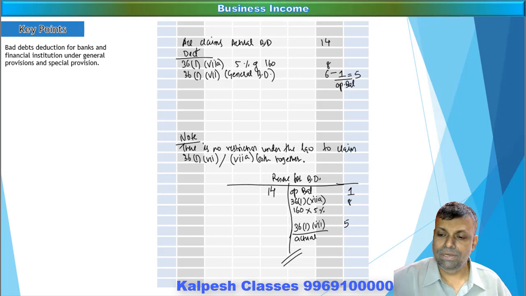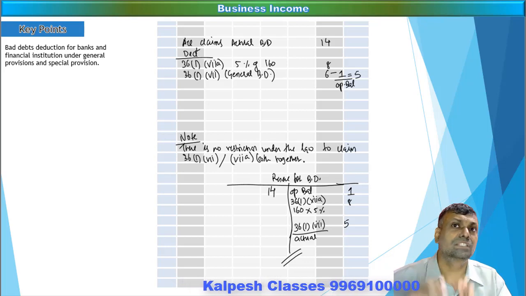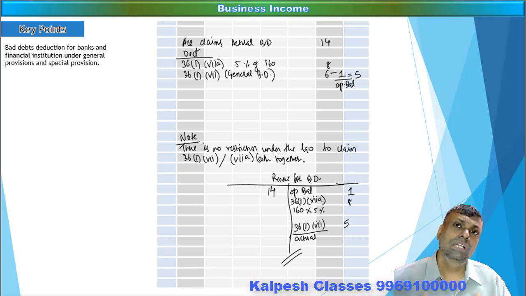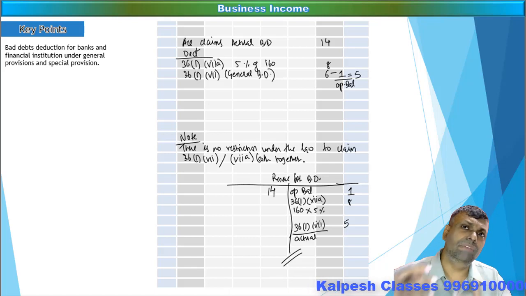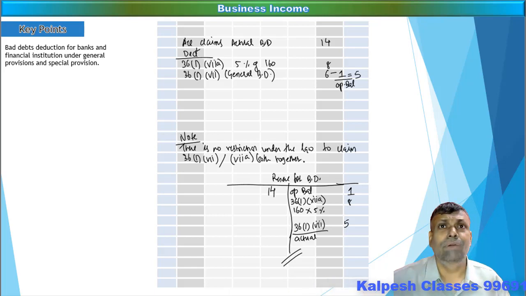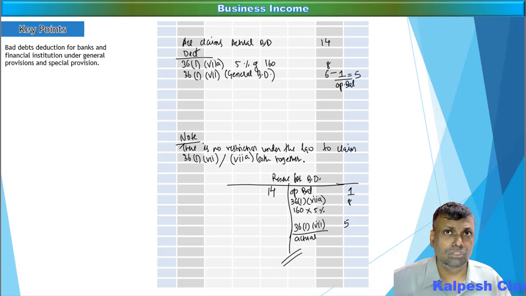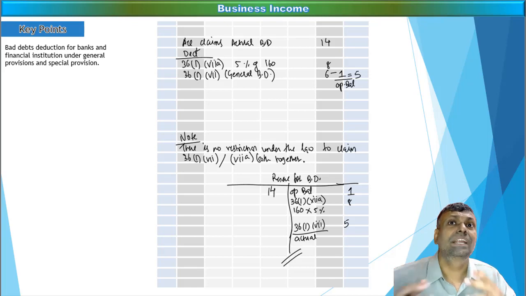Now the main point here is, friends, that the bank's financial institutions are given a special deduction under section 36(1)(7)(a). Some special situation is covered by 36(1)(8) also. In other words, under 7A and 8, a certain percentage of income or a certain percentage of aggregate advances made to the rural branches, which are defined under that particular clause, you have to multiply and be eligible for the purpose of deduction. Whatever you claim under section 36(1)(7)(a), that is a specific deduction with respect to banks, financial institutions, for that deduction you have to create a reserve.